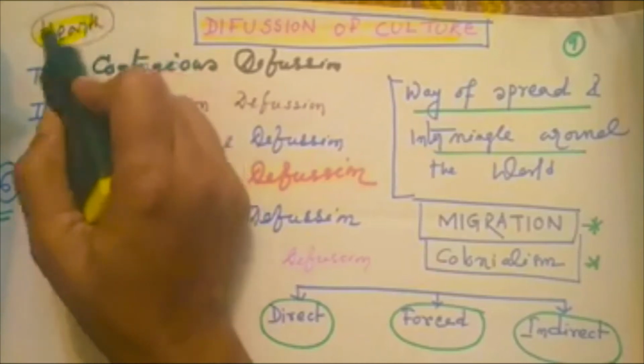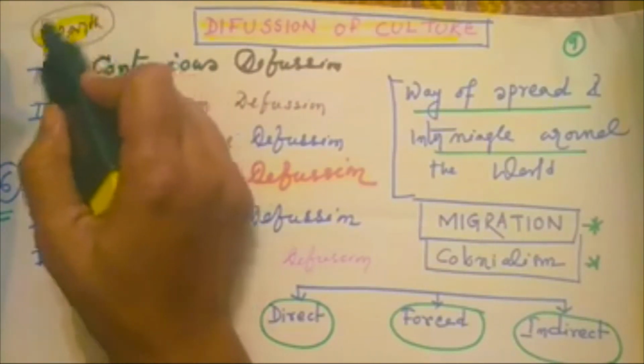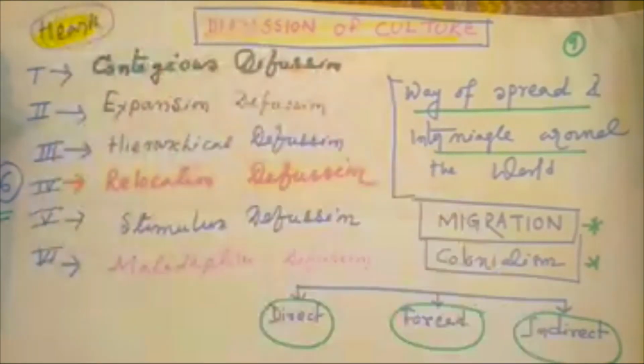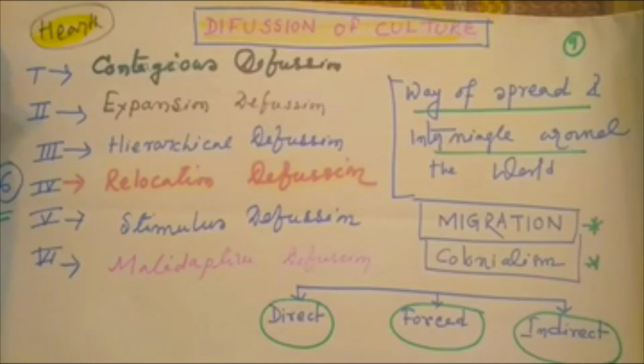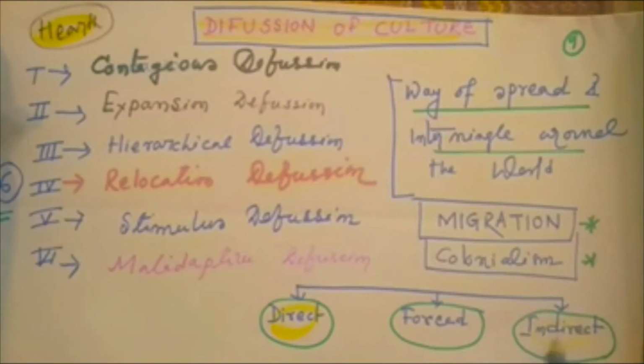So the heart is an example of the origin place of a culture. From the heart, culture diffuses from that source region. There are various methods of diffusion of culture. First, direct diffusion; second, indirect diffusion; and third, forced diffusion.